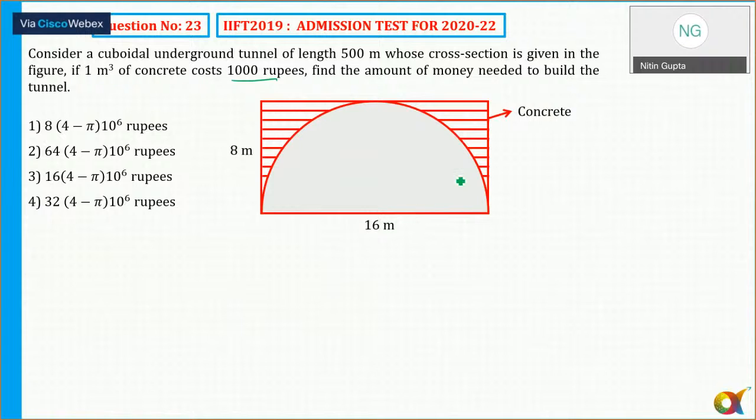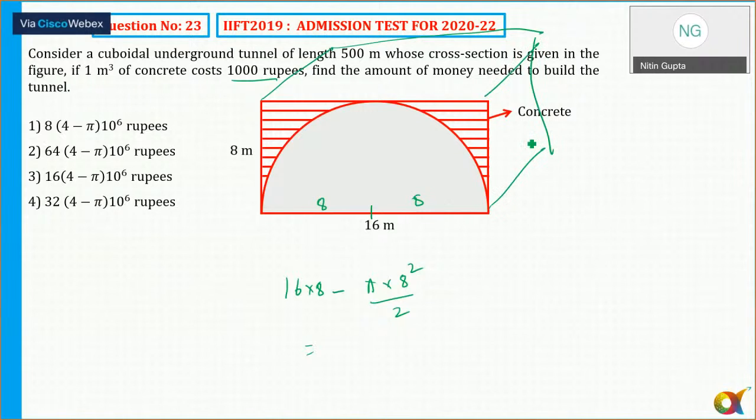Okay. So the total area of the concrete is the area of the rectangle, which is 16 into 8, minus the area of the semicircle, that is pi r square by 2. The diameter is 16, so the radius is 8. So pi into 8 square by 2. ये एरिया और इसका जो फिगर होगा, ये टनल की कुछ लंबाई होगी, something like this one.